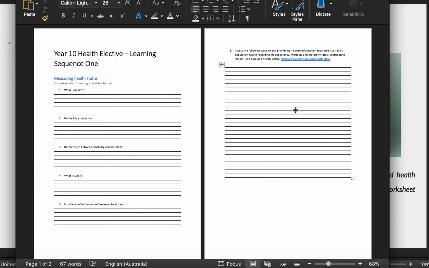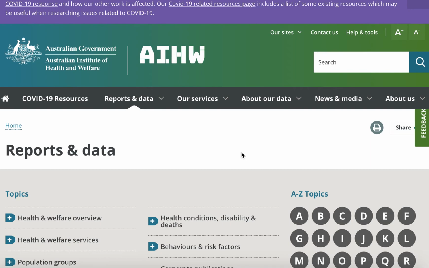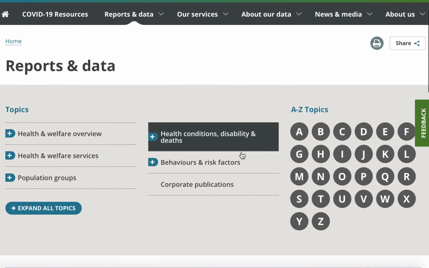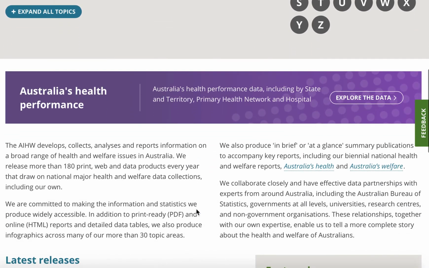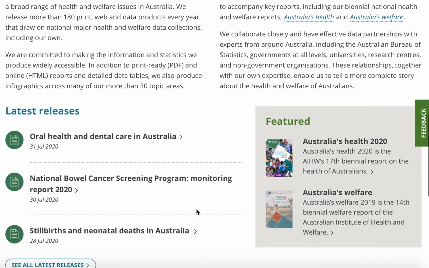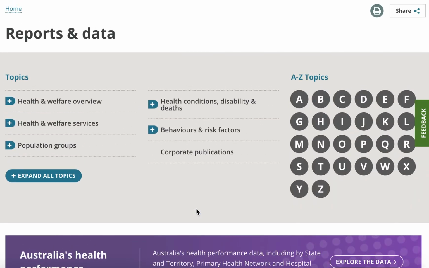However, when you get to question 6, this large question here, this is actually part of the research activity that is going to help you on Wednesday and Thursday. So there's a website I'd like you to go to, and it's a website you've been to once before, but I'm just going to take you to the main page here. When you are on this page, I'm going to let you search. You can read and search and find any article, any data, anything you want.